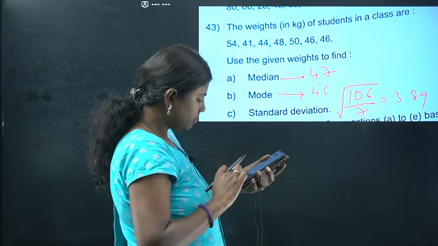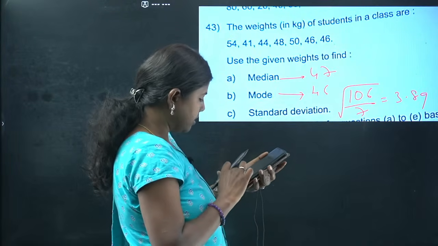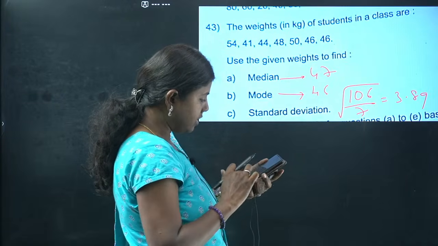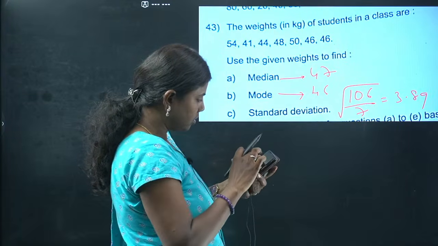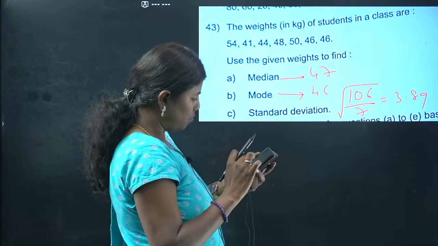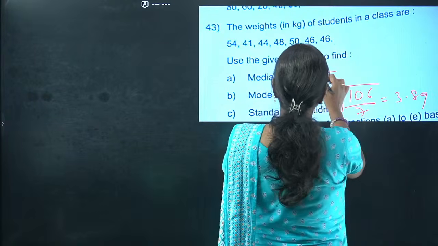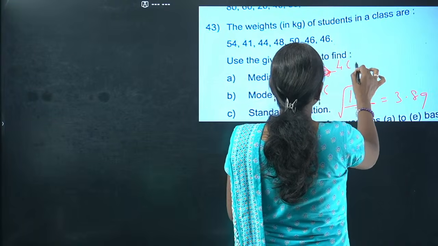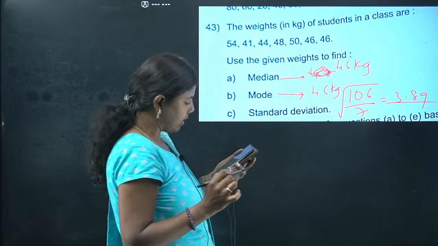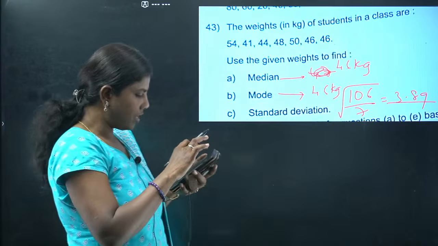Okay, do you get it? 46, it's right. One minute, let me just cross verify with what I have done. Just a second, students. Okay, so median is going to be 46. Correct. Median is also going to be 46 kg. This is also 46 kg and this is going to be 3.89. So the answer is median is 46, mode is also 46 and standard deviation is 3.89.